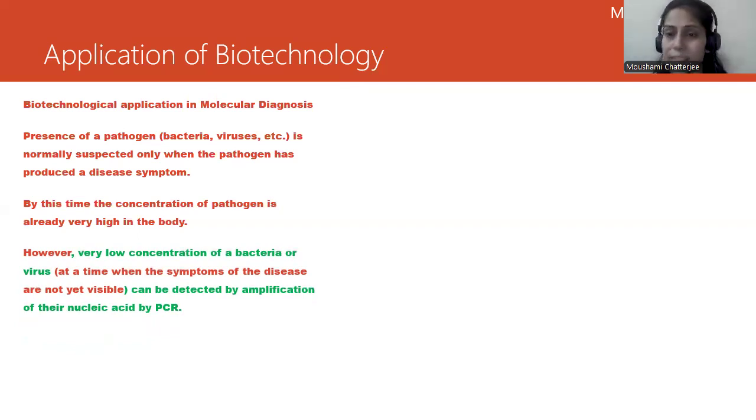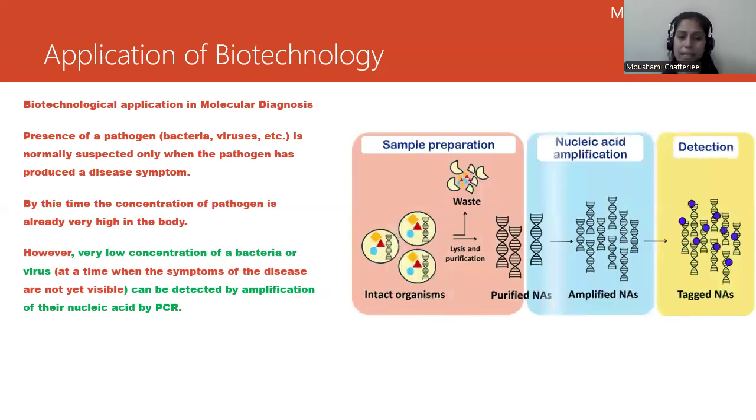However, there is a very low concentration of bacteria or virus at the time when symptoms of the disease are not yet visible. So can we detect the disease when the concentration of these bacteria and viruses which cause diseases is very low? Yes, we can. The first procedure would be amplification of the nucleic acid by PCR. We can make multiple copies of the nucleic acid using PCR, polymerase chain reaction. Okay. So we can take the sample. Then we need to amplify the nucleic acid over here.